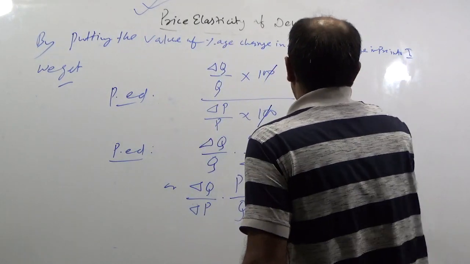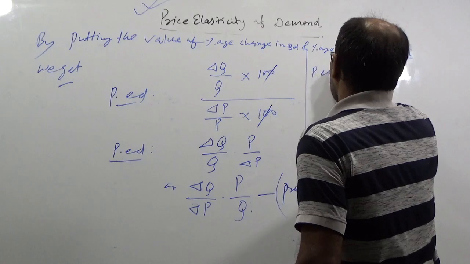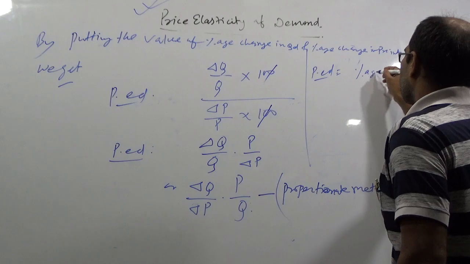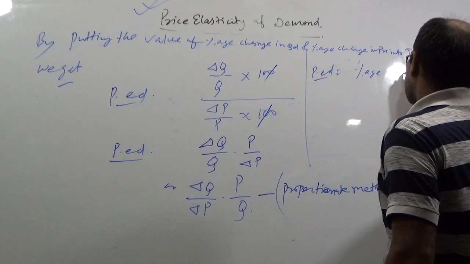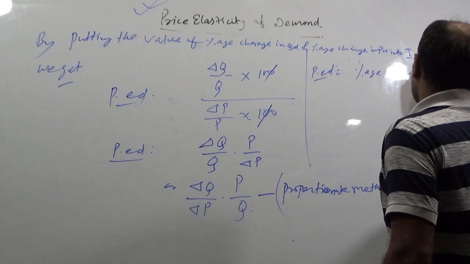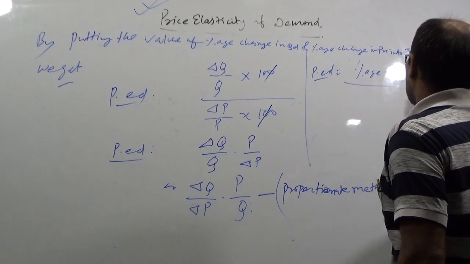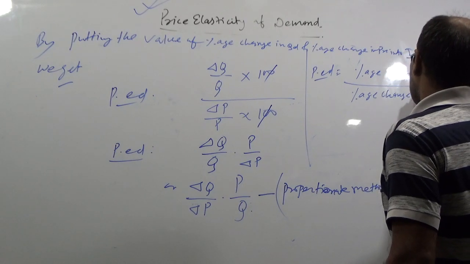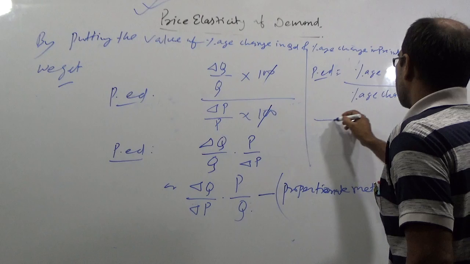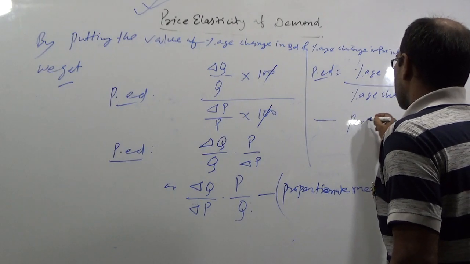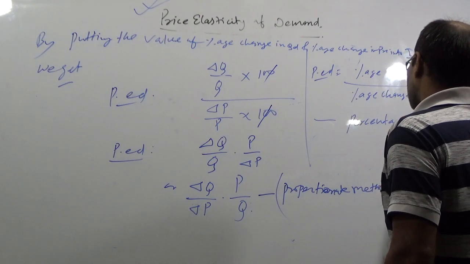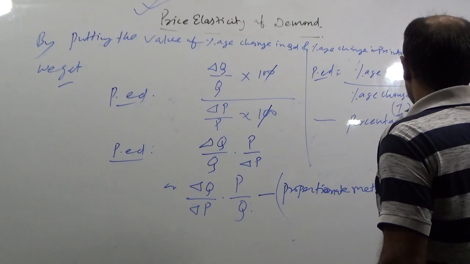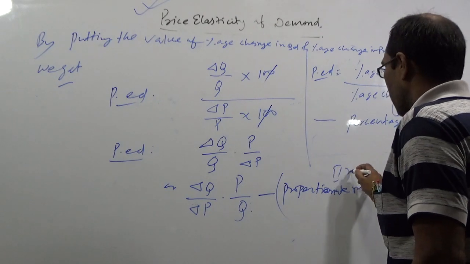and price elasticity equal percentage change in QD upon percentage change in PX is the percentage method. So if it is first, it is second.